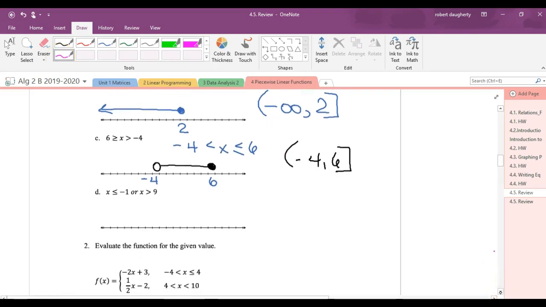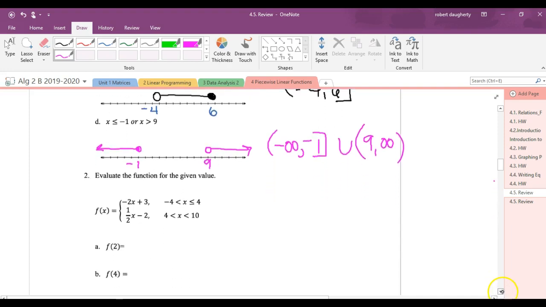X is less than or equal to -1, or X is greater than 9. So the first one, less than or equal to -1, that's this situation. Greater than 9 is this situation. That represents 2 intervals. That is the interval from negative infinity to -1, union, join it with the interval from 9 to infinity.